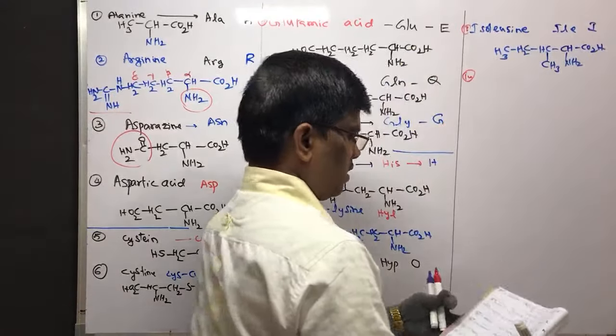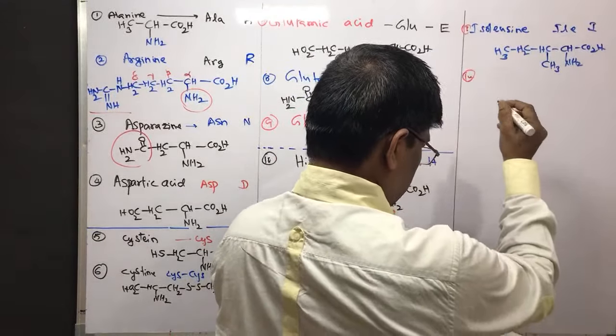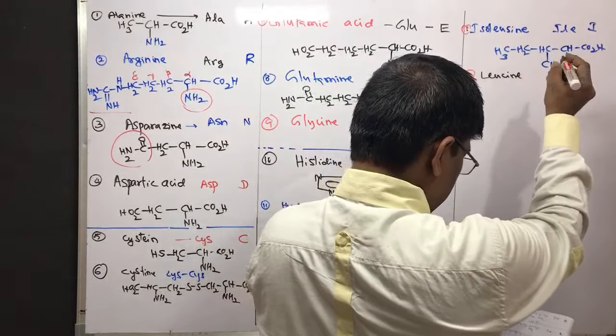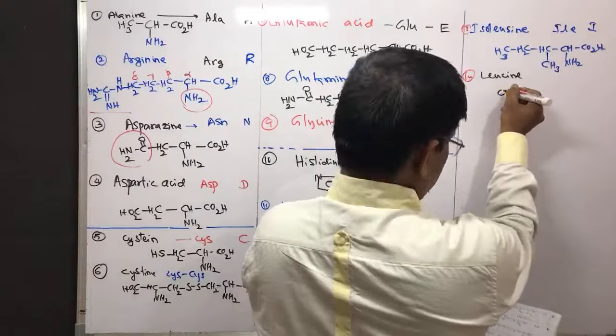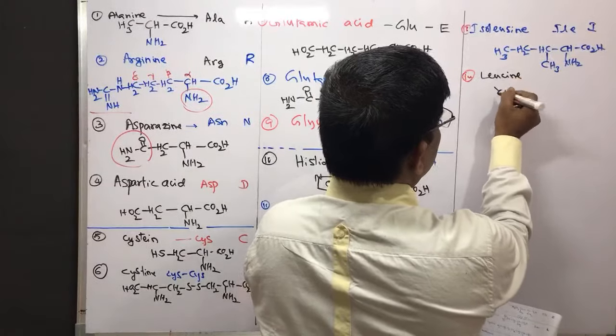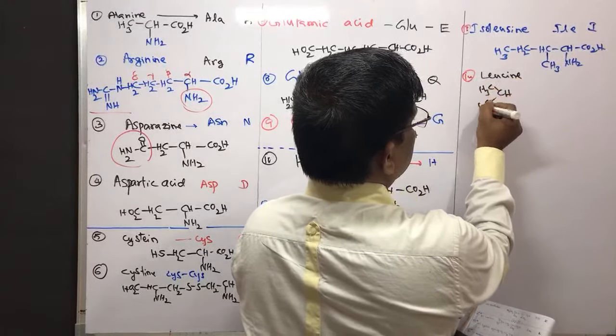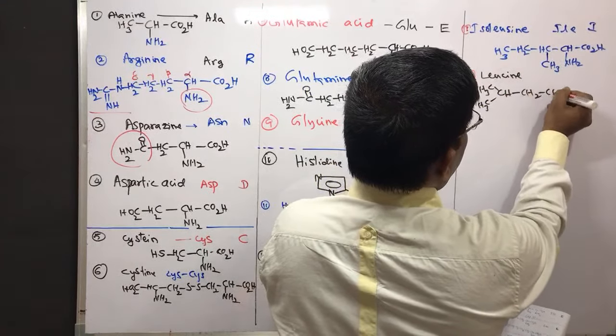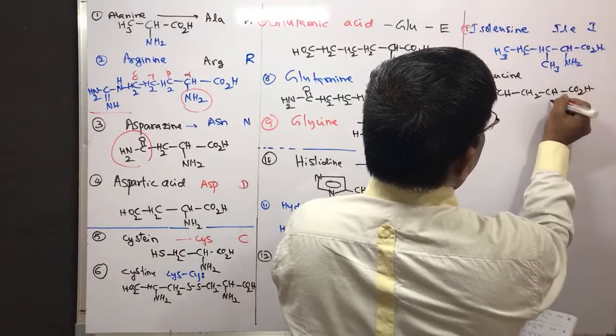Let me write. So this is leucine. CH3, CH2, CH, amino acid.